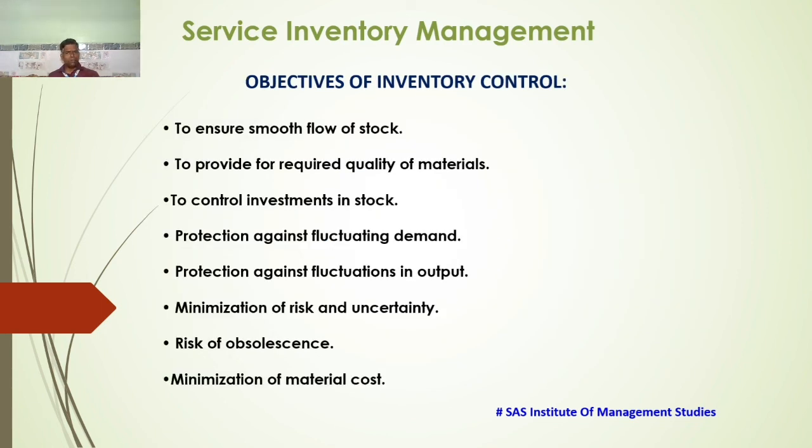Friends, now we will discuss the objectives of inventory control. Objectives are to ensure smooth flow of stock, to provide the required quality and material, to control investment in stock, protection against fluctuating demand, protection against fluctuation in output, minimization of risk and uncertainty, risk of obsolescence, and minimization of material cost. So these are the objectives of inventory control.